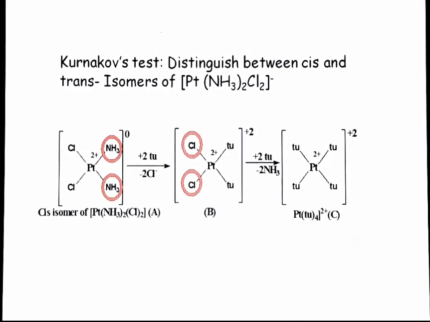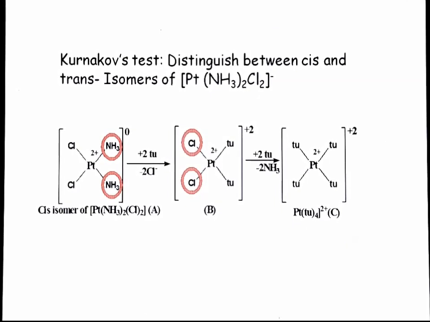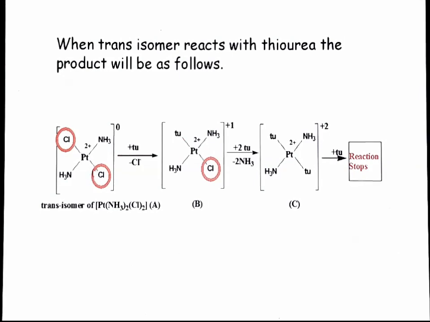So when we are taking cis isomer, we are getting this kind of compound where all four ligands are replaced by thiourea. And if we take trans isomer, in trans isomer we can compare the trans effect of ammonia and chlorine. We know the trans effect of chlorine is much more than ammonia. So when thiourea attacks in the substitution reaction, one chlorine will be substituted.